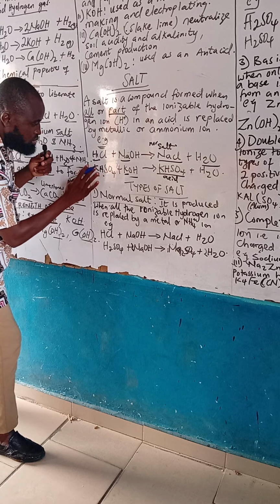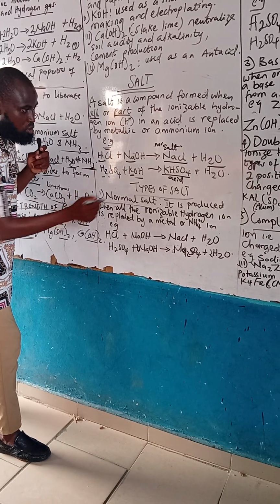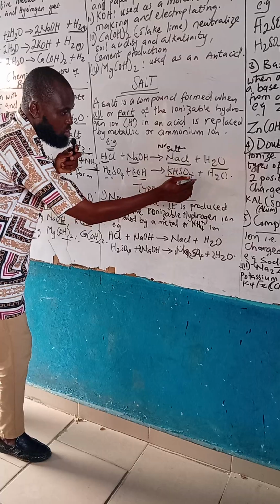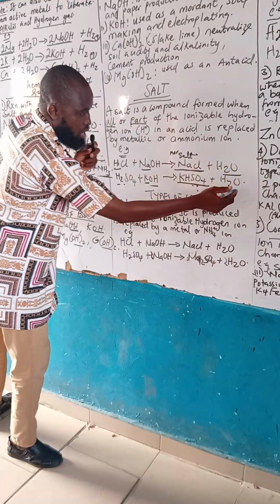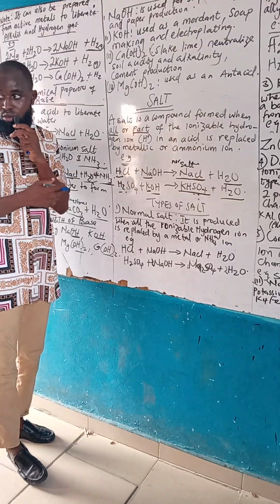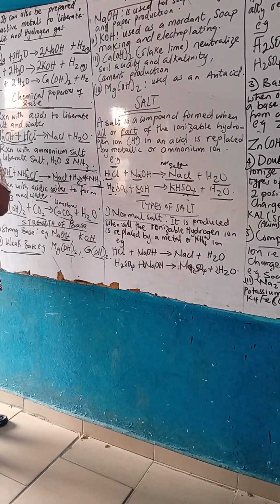Now let me just turn it back. H2SO4. So this is how to form your acidic salt and your normal salt. Then you always know that when acid and base come together, they always form salt and water. Now what are the types of salt that we have?